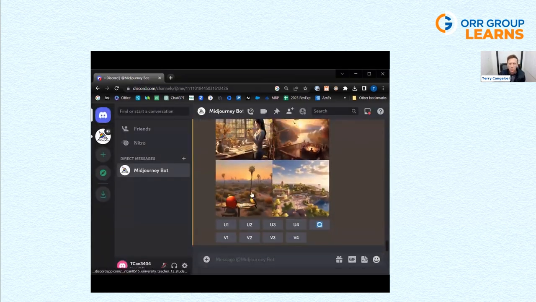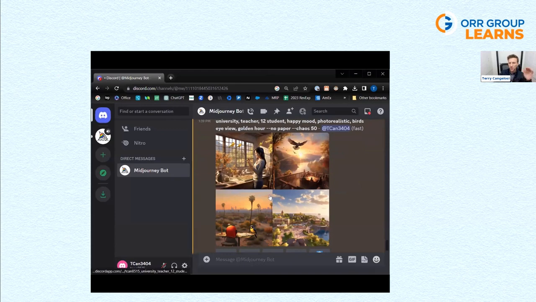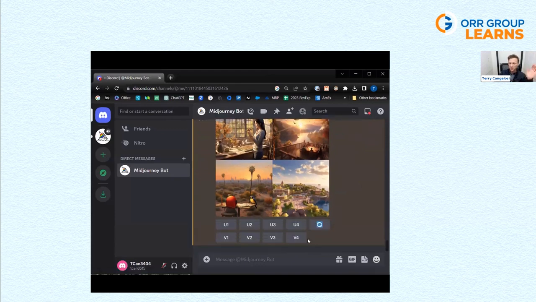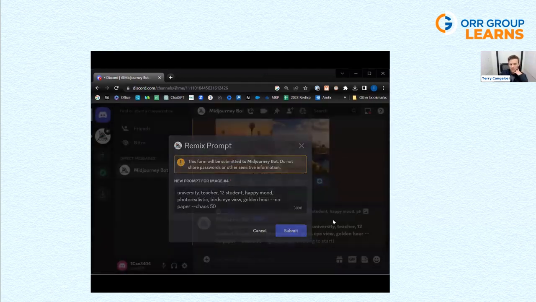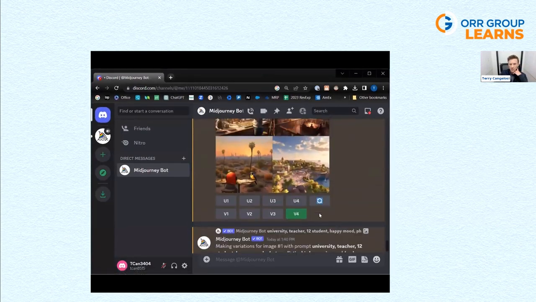This one's with the chaos, so you can really get wild. If you crank the chaos up to 100, these pictures are all over the place. But I kind of want to see this one. And I'd like to see 4 versions of that. So that'll take this and it'll create 4 versions of this Hogwarts looking university.